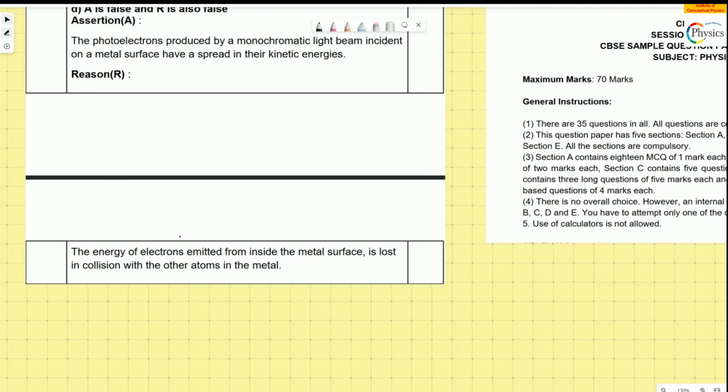See, in the photoelectric effect, and now I'm giving you the explanation. This is the only channel in the country which is giving you explanation. No channel is giving any explanation.